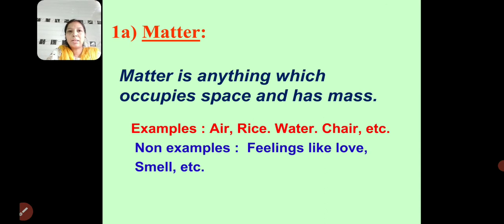Matter is anything which occupies space and has mass. For example, air, rice, water, chair, etc. Non-examples are feelings like love, smell, etc. These are abstract nouns, so they are not examples of matter.